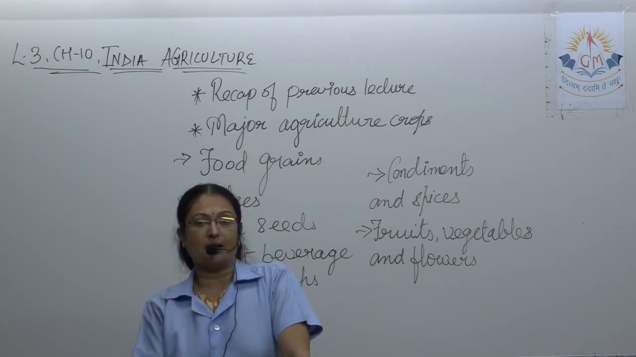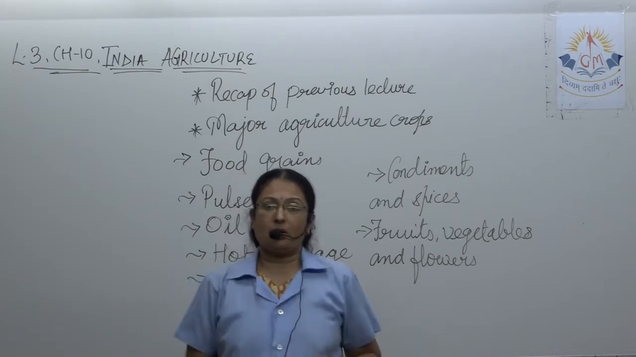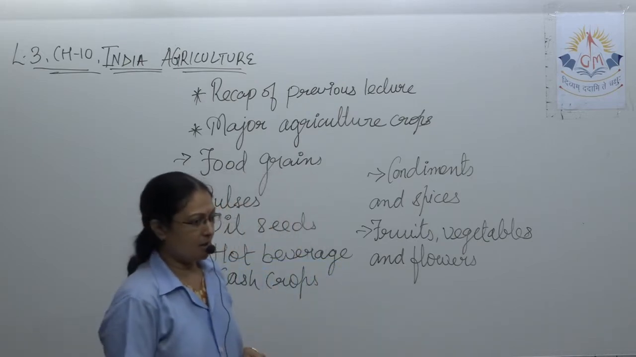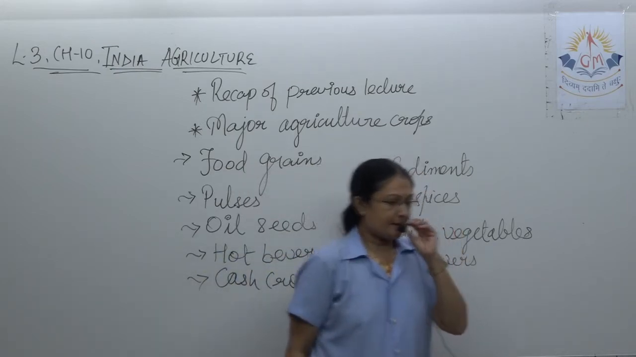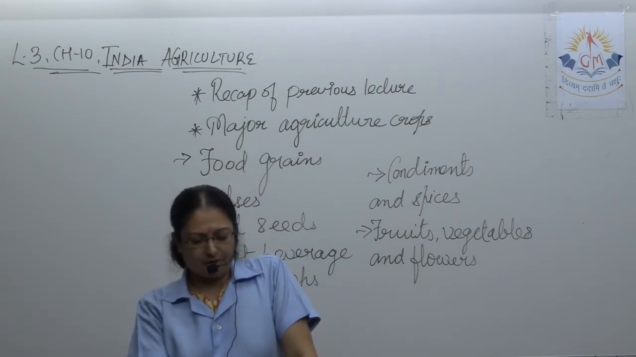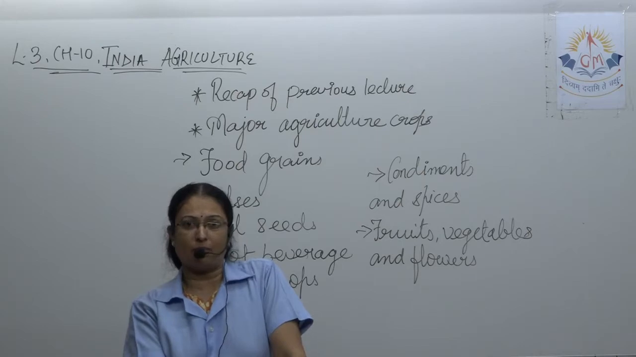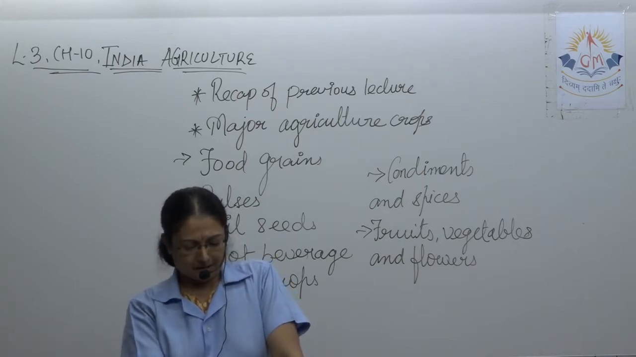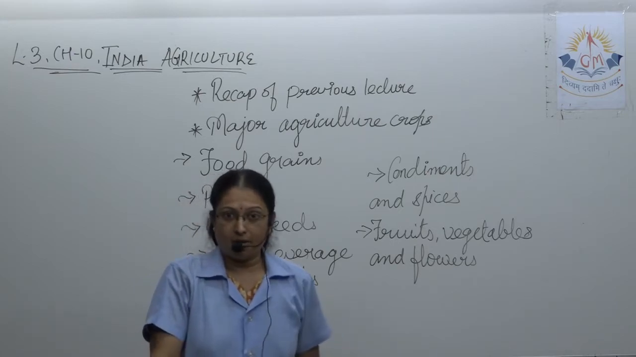Now we know what is economic activity and non-economic activity. So if we talk about economic activity in India, and we talk about agriculture, agriculture is our prime economic activity. In this chapter we are discussing different techniques, agricultural methods, types of farming and a number of other points.